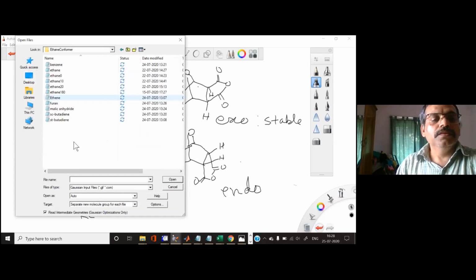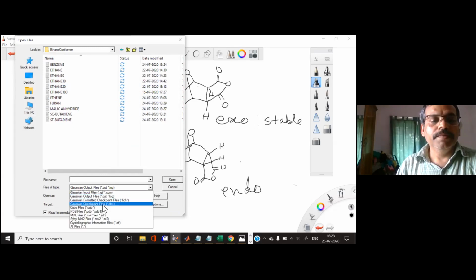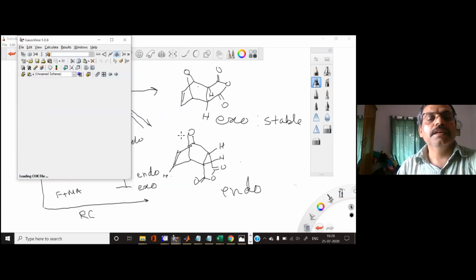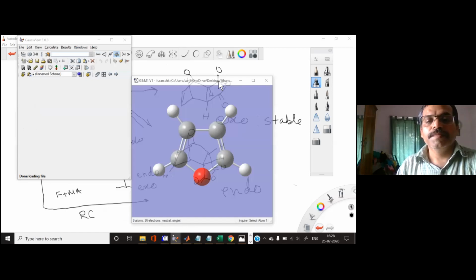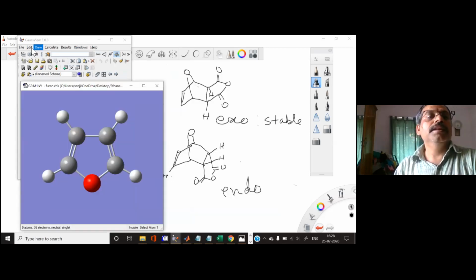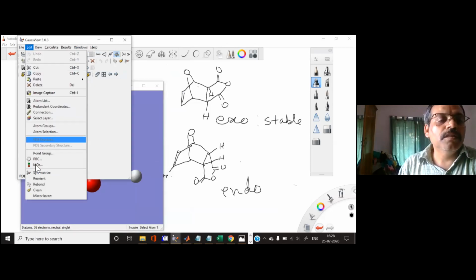I optimized both the molecules, and now you are looking into this checkpoint file. Now I will check this furan, where you have the molecule of furan, and then I can create the molecular orbital.